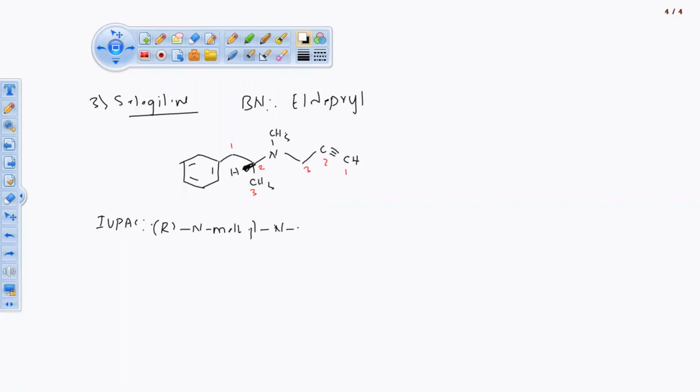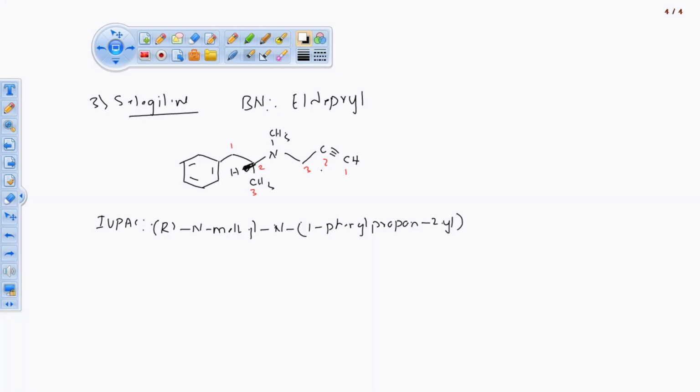N के ऊपर एक मिथाइल ग्रुप है, that N-methyl. And another one N, we are having connection, one unit of connection, that is first position, one phenyl, methane is in propane, phenyl, propane, second position we are having connection, propane 2L, we are going to close this bracket.